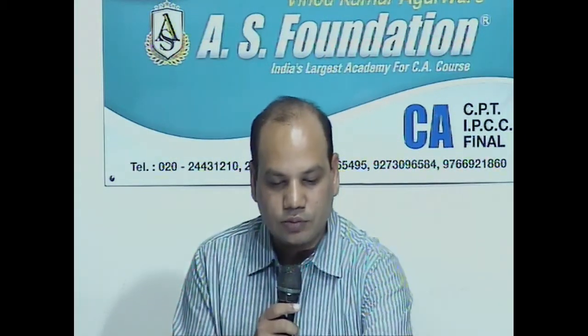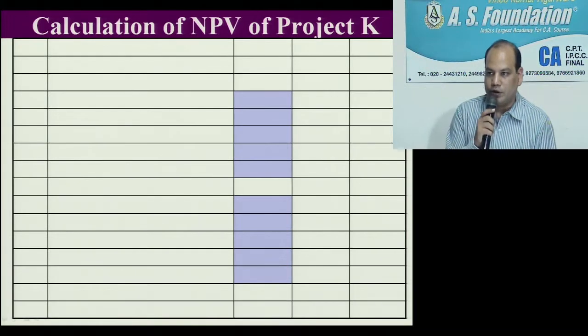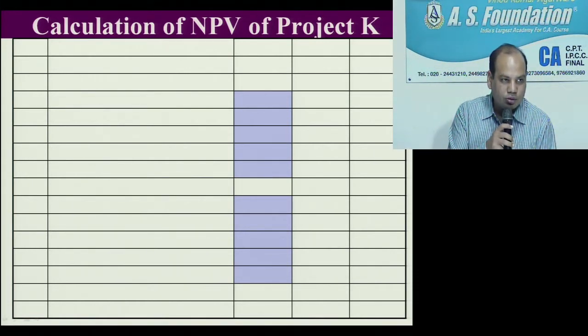So what you do now, first you draw one main page. In that main page, we'll calculate the NPV. If required, we will prepare a working note. So first write down, very easy question if you know the method of depreciation, sum of years digit method.